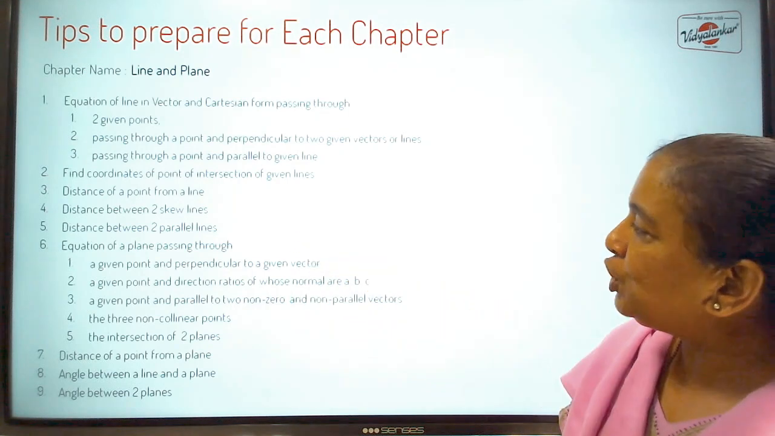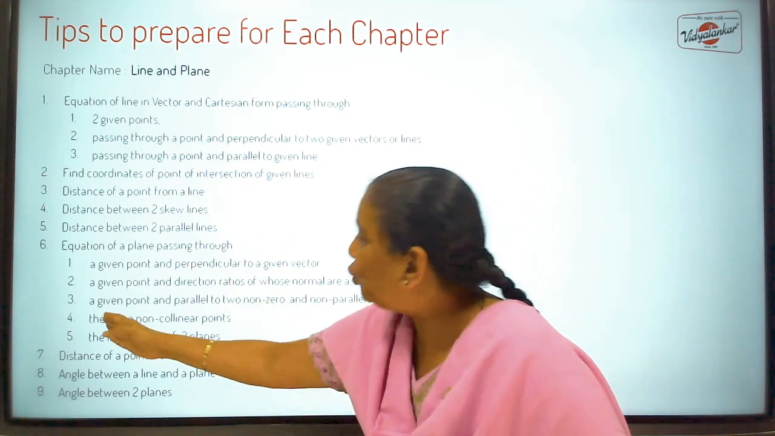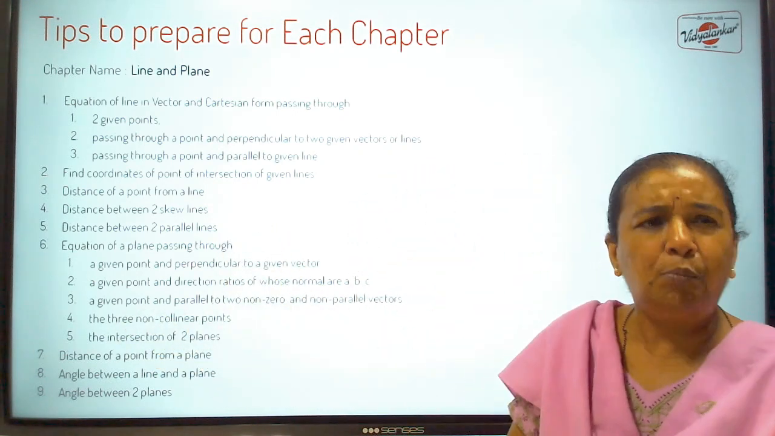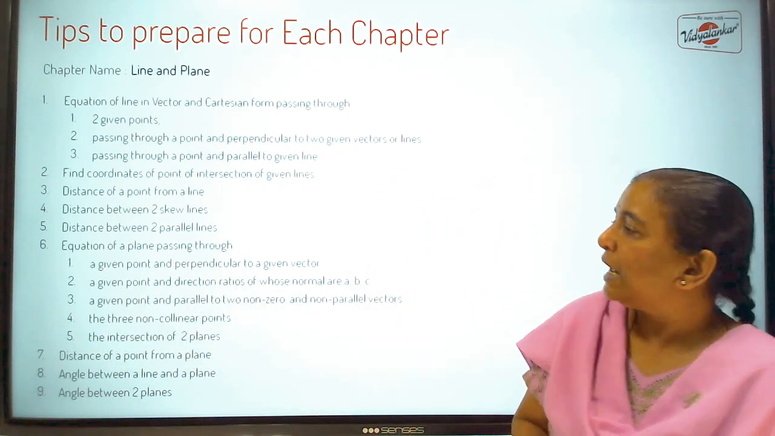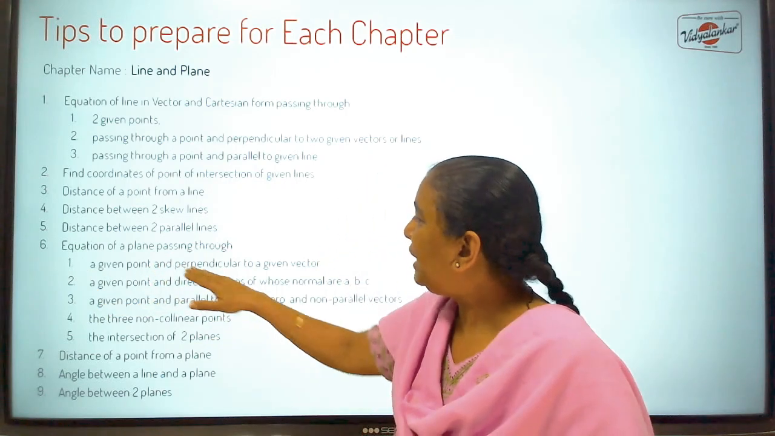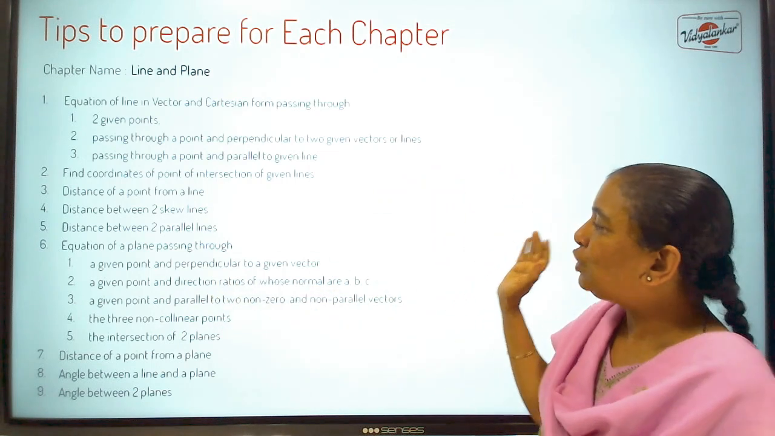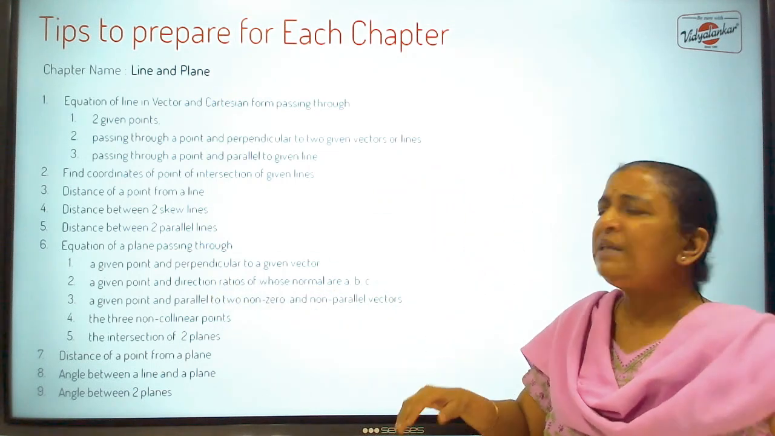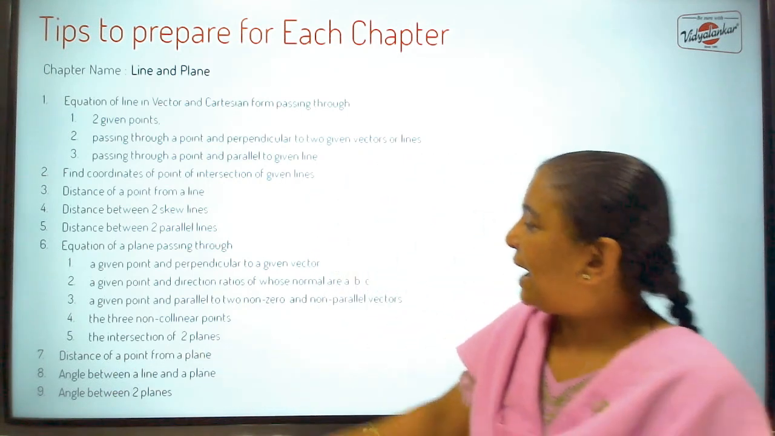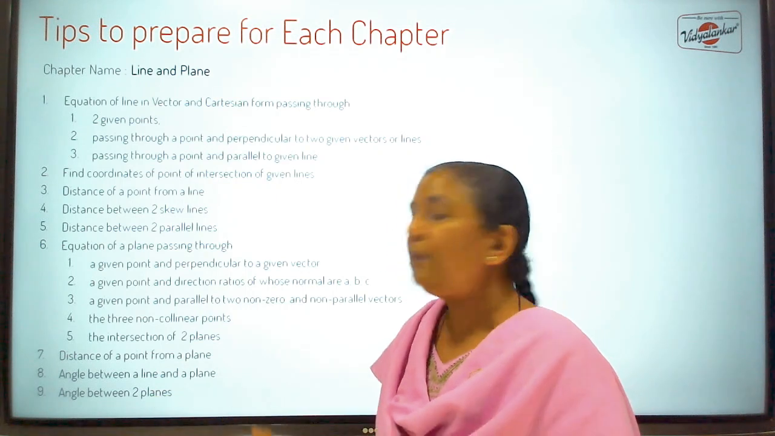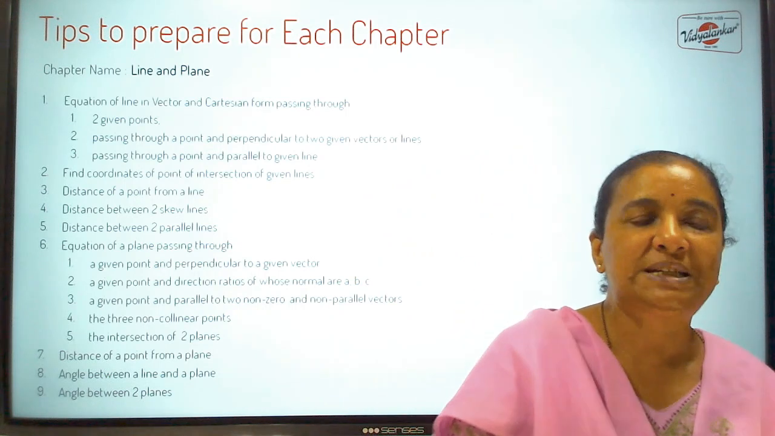And then there is equation of a plane. Then various conditions are considered, that plane is passing through the three non-collinear points. This is the most common question. Or plane is passing through the intersection of two planes, or it is passing through a given point and perpendicular to the vector, passing through a given point and direction ratios of whose normal are a, b, c. Something like that is always given. And distance of point from a plane and angle between line and plane, or angle between two planes. Again, these are formula based questions.